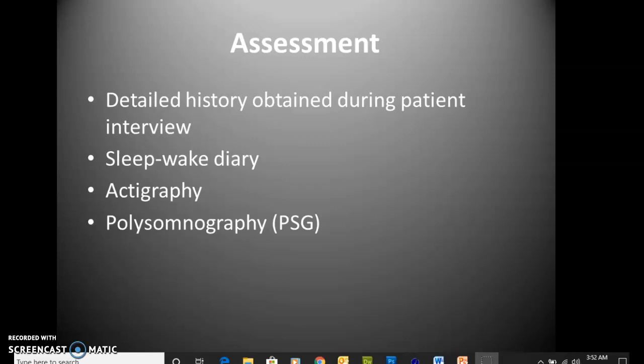Actigraphy is a procedure that records and integrates the occurrence and degree of limb movement activity over time. Devices can be worn on the wrist or ankle over a period of days to weeks. Mathematical algorithms are then applied to the data to estimate wakefulness and sleep, which can show patterns over time. However, it cannot provide estimates about stages of REM and NREM or information about respiratory function.